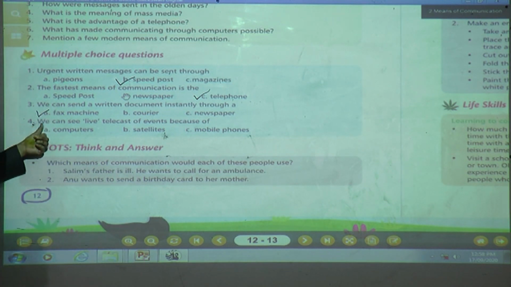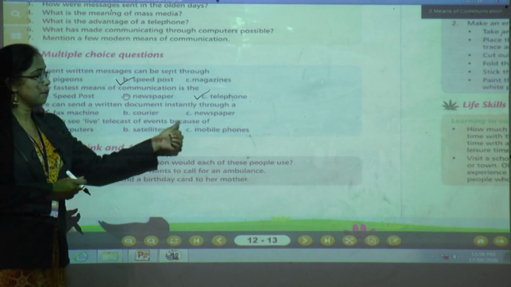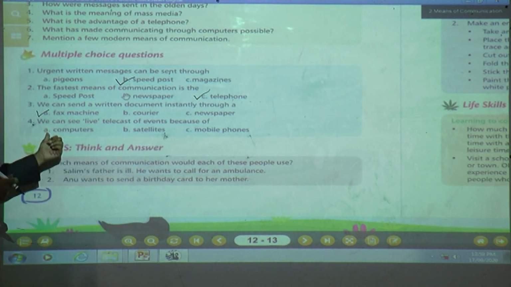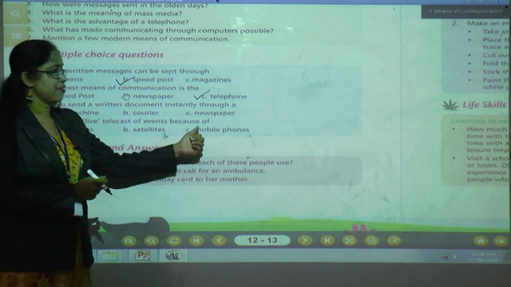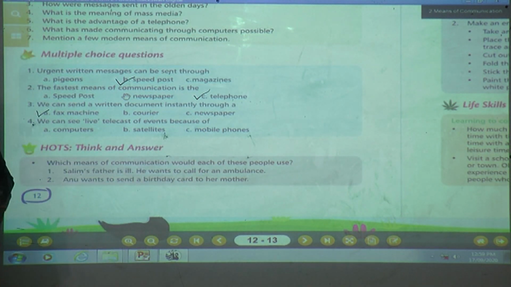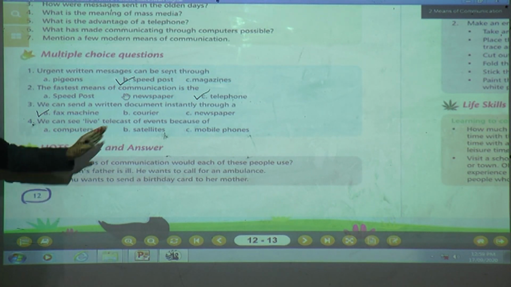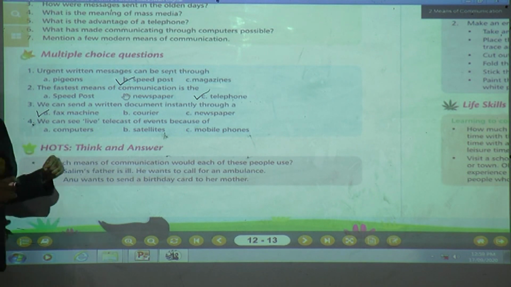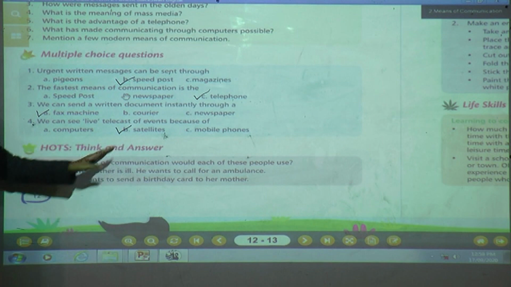Number 4, we can see live telecast of events because of A, computers, B, satellites and C, mobile phone. Yes, children, if we want to see a live telecast event, what is necessary? Yes, of course, satellite is necessary because we are connecting with the satellite, then only we can see the live telecast events. Yes, the answer is B, satellites.